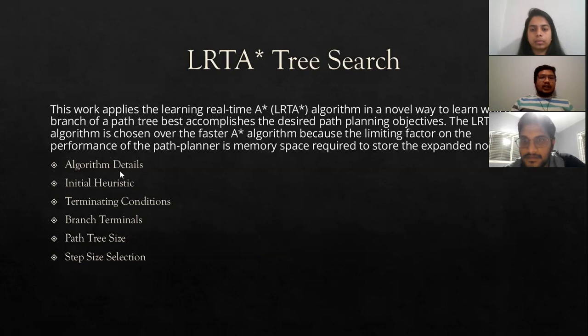So, LRTA star search. This work applies the learning real-time A star algorithm in a novel way to learn which branch of a path tree best accomplishes the desired path planning objectives. The LRTA star algorithm is chosen over the faster A star algorithm because the limiting factor on the performance of the path planner is the memory space required to store the expanded nodes. So here we are going to discuss algorithm details, initial heuristic, terminating conditions, branch terminals, path tree size, and step size selection.